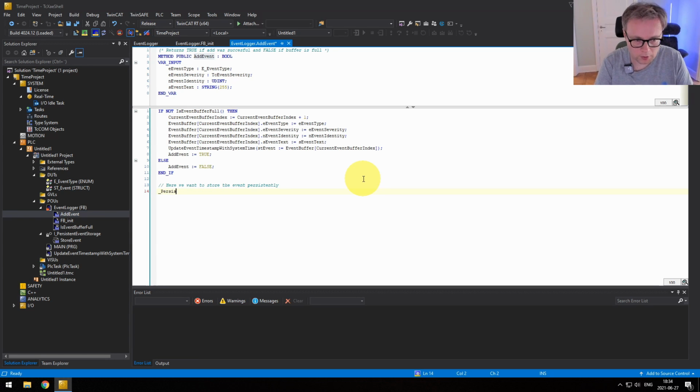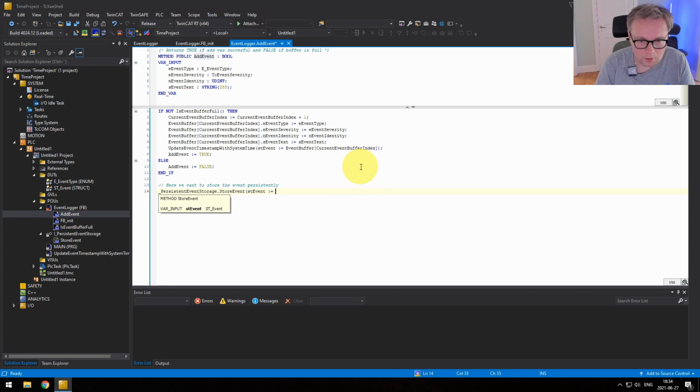Instead of writing the whole name, you can just write the first letter, then Ctrl and Space. This is the magical trick. I would encourage you to learn it. And dot, and then we have code completion helping us out and saying you can call StoreEvent. And then we need to provide it with the event.